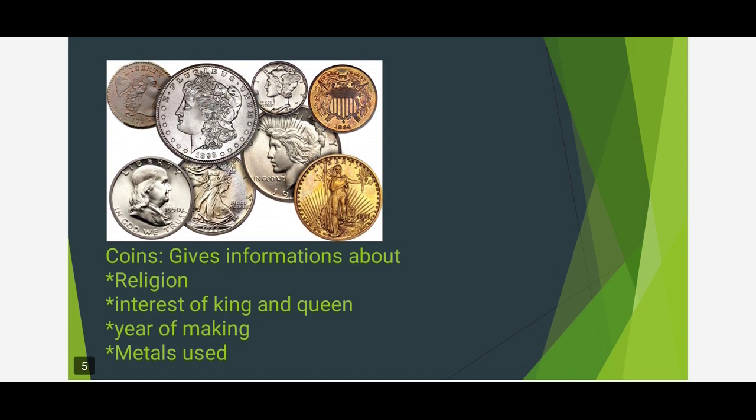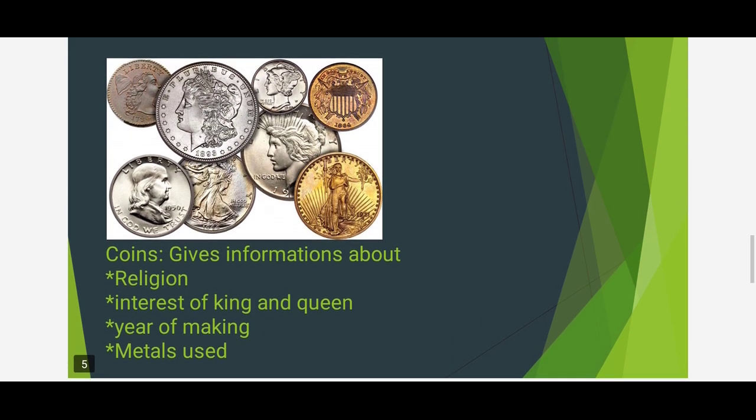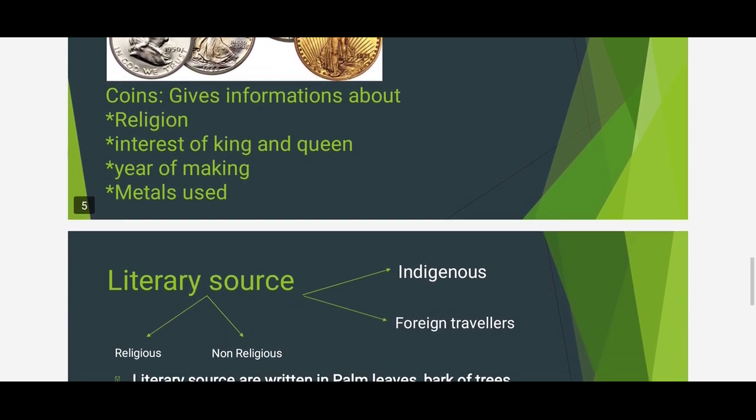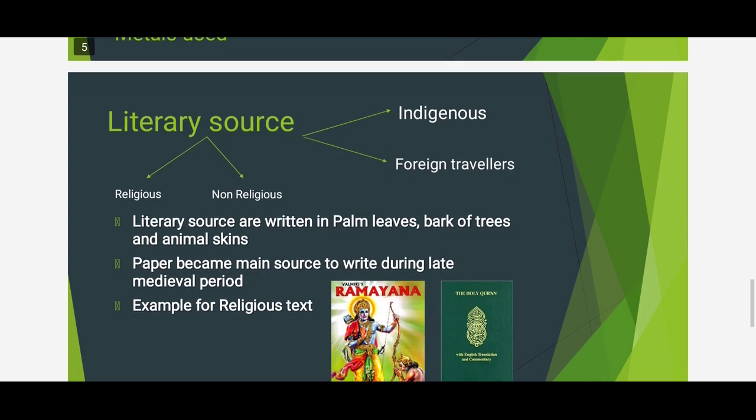You can see different types of coins, with the king's or queen's picture, as it is their wish. Do you remember the coin of Samudragupta playing the Veena? We have seen the picture in 6th standard, right? That is also one of the coins, because he knew how to play the Veena, so he printed that picture on the coin. Now we come to literary source.